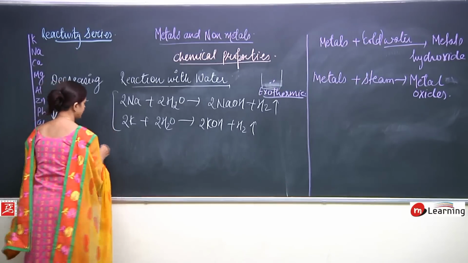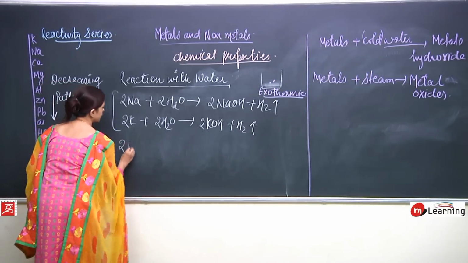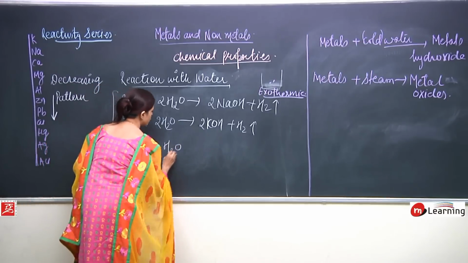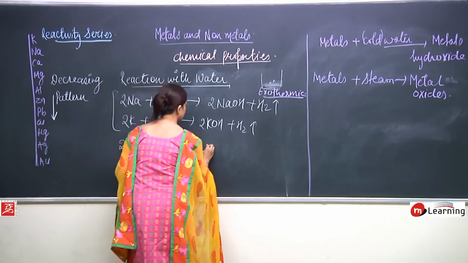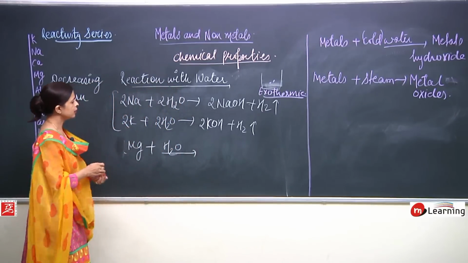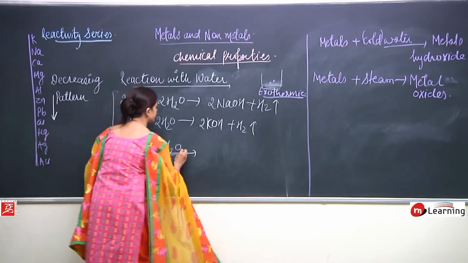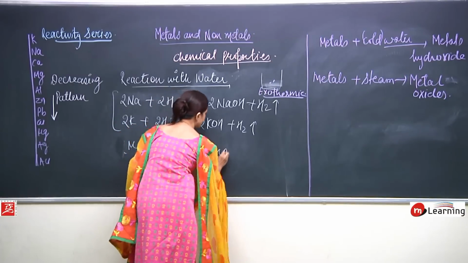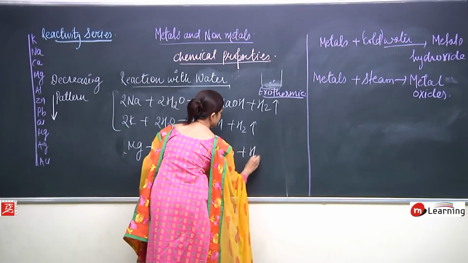Now if I take Mg plus H2O, suppose I take steam here, I know what is going to form: MgO plus H2.